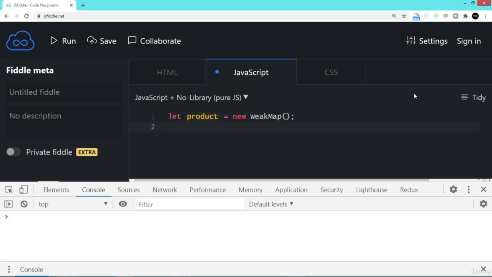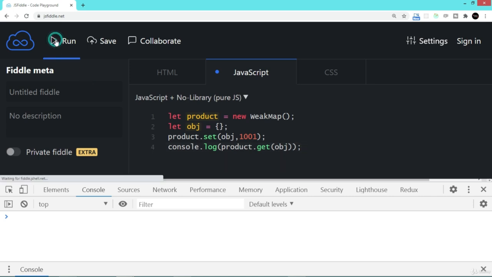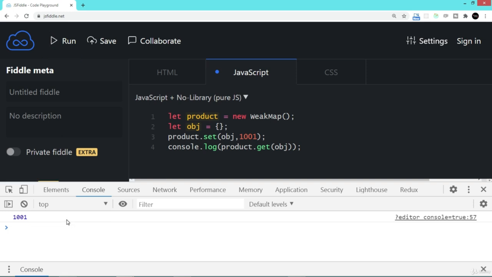Now I'm going to have an object, and as you can see now I'm using product.set and I'm writing the obj itself and setting a value also. As far as getting a value is concerned, certainly we can have the get method with WeakMap also. We do have the has method as well, but all those iteration methods we cannot have with WeakMap or even WeakSet. So let's run the code and see what happens. So we get the value here.